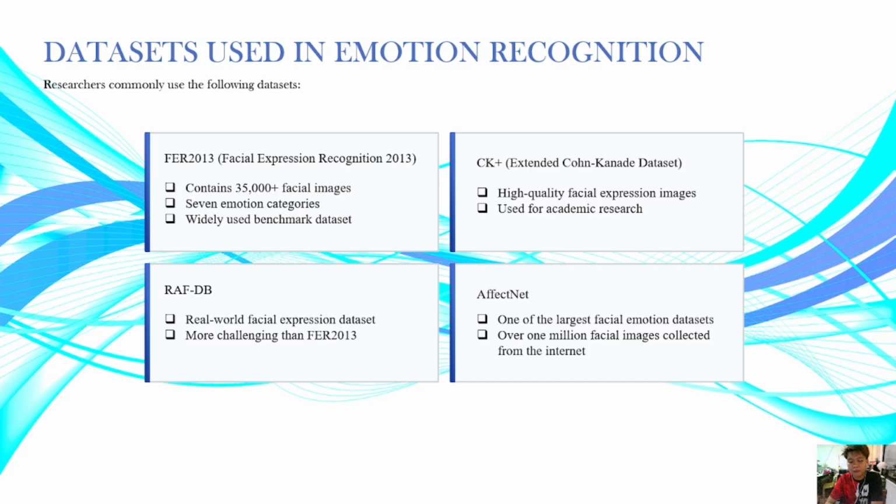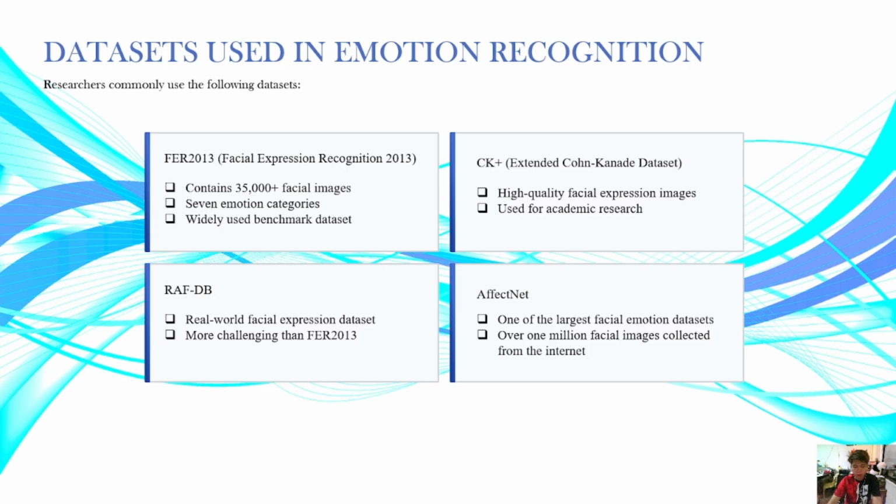Next we also have machine learning and deep learning, human-computer interaction, healthcare, educational applications, and then computer vision research. Okay, so the emotions in CK+ include the following. We have happy, sad, angry, fear, surprise, disgust, and contempt. Okay, so the CK+ data set is valued for its high quality labeled facial expression sequences, making it one of the most popular data sets for emotion recognition research.